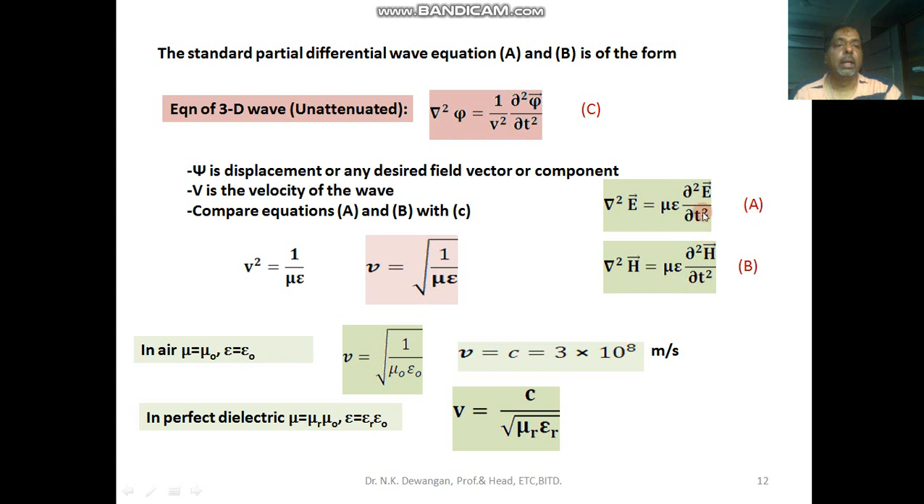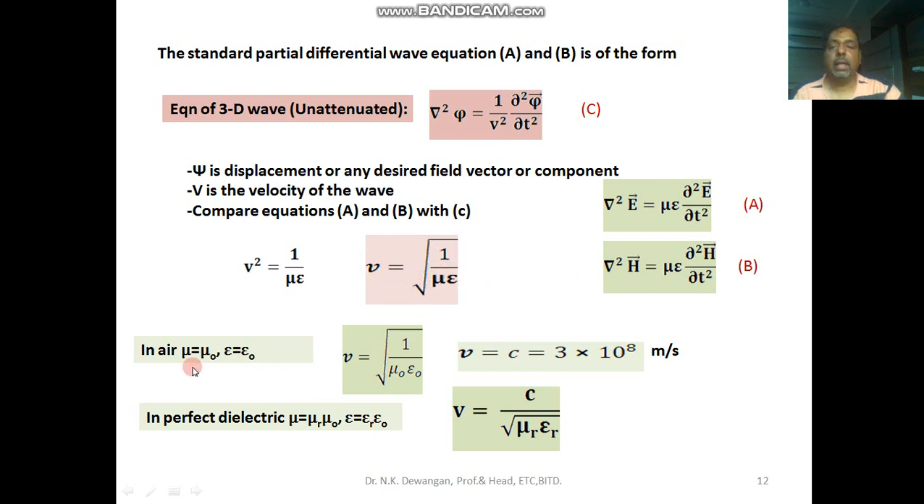So when you compare the electric field and magnetic field wave equations with this equation, you get v square is equal to 1 upon mu epsilon. So v is equal to under root 1 upon mu epsilon. So we can say that in a perfect dielectric, the electromagnetic wave moves with velocity v equal to 1 upon under root mu epsilon. This velocity is called the phase velocity at which that wave advances in that medium.